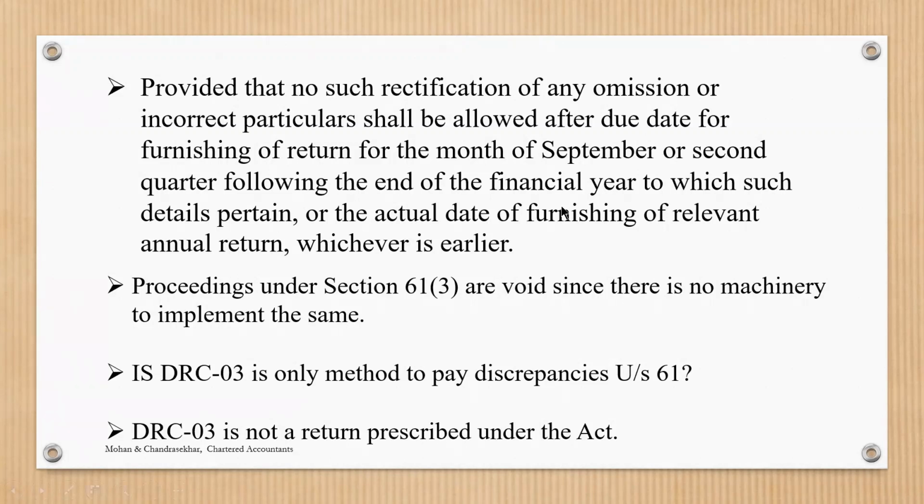Anyone want to answer? DRC 03 can be used, or it can be paid through your normal GSTR 3B route also. It is not necessary it has to be paid only through DRC 03. If there is any tax liability, he can always discharge it through the GSTR 3B route also. It is not compulsory that it should be under the DRC 03 form.